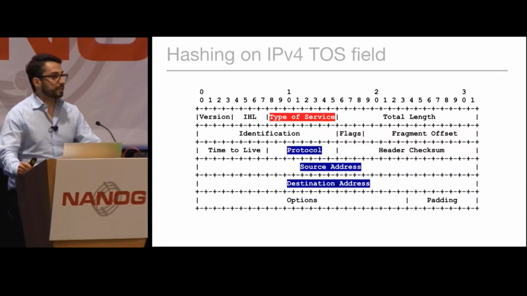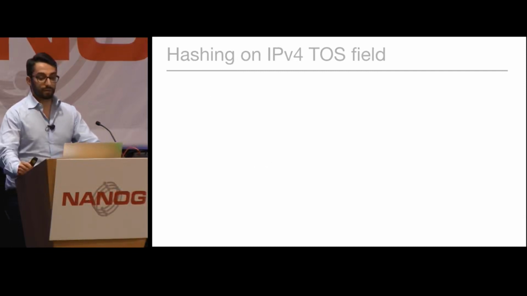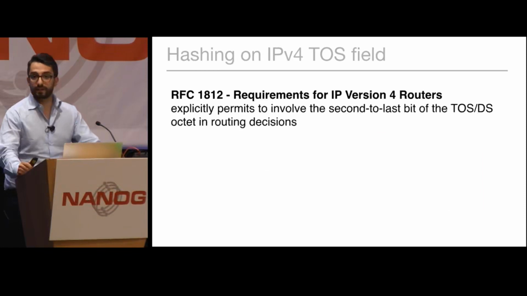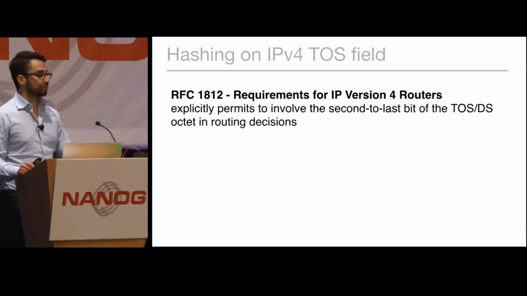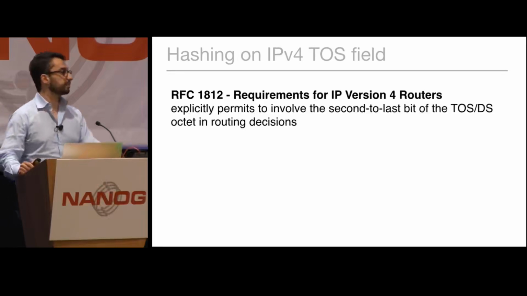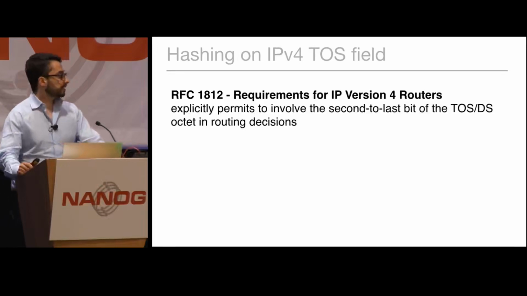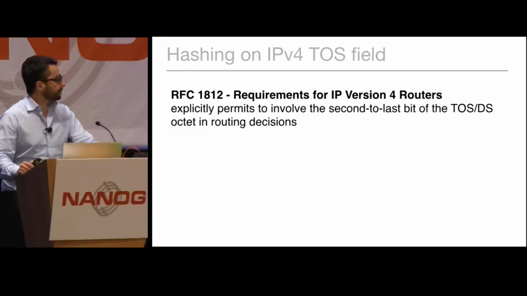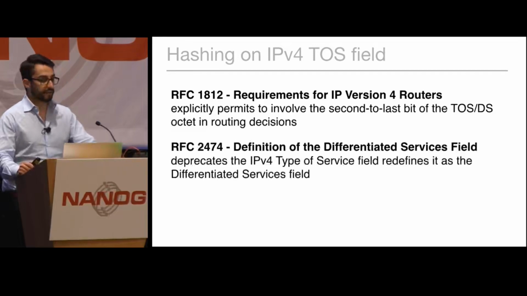Why would these routers do this? Well, they would do this because originally that was specifically permitted by RFC 1812, which permitted using the type of service diffserv field in routing decisions. This, however, was 22 years ago. Recent RFCs changed the situation. For example, RFC 2474 deprecated the type of service field and redefined it to be a differentiated services field.